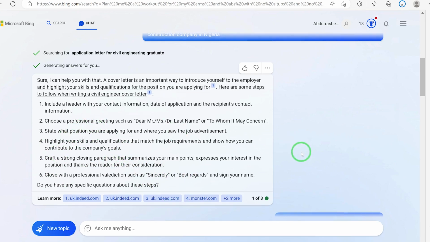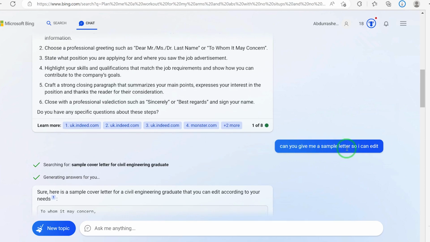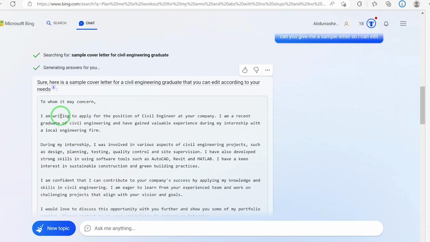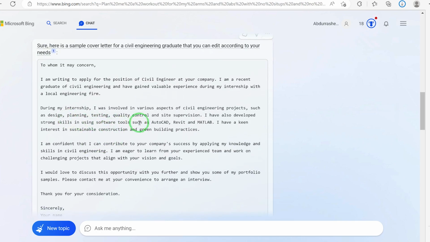So I prompted it more: can you give me a sample letter so I can edit? It said, "Sure, I can give that to you." So you can see the sample letter: "To whom it may concern, I'm writing to apply for the position of civil engineer at your company. I am a recent graduate of civil engineering and I've gained valuable experience during my internship with a local engineering firm. I'm confident that I can contribute to your company's success by applying my knowledge and skills in civil engineering."